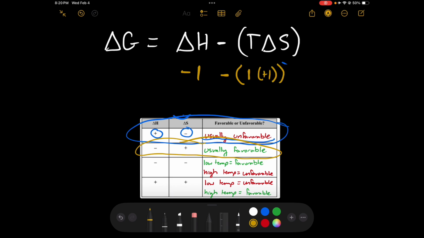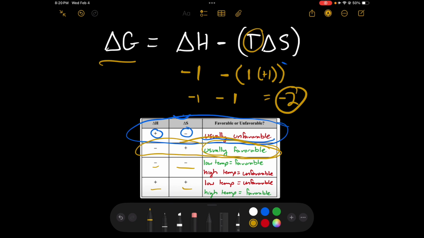Well, in that case, when I work out my math, I have -1 minus 1, which is equal to -2. So in that case, my delta G value pops out negative. So usually those ones are favorable. And so if I were to go through this entire chart, we could see mathematically what specific temperatures might give our delta G value a negative value or a positive value. But really, those signs of our delta H and our delta S are controlling whether or not my process is spontaneous. And then temperature is a factor when you have 2 negatives together or 2 positives together.